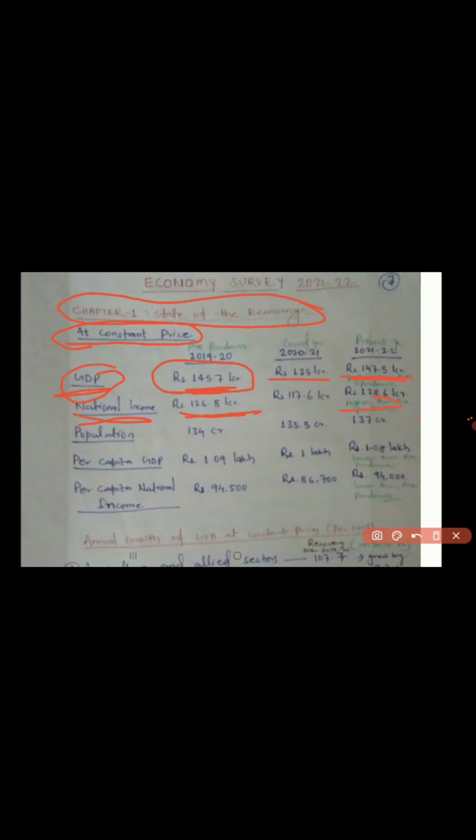But per capita GDP, which was 1.09 lakh in 2019-20 before the pandemic, has now decreased to 1.08 lakh. Though it is slightly decreased, it has decreased. See, GDP has increased, national income has increased, but per capita GDP has decreased.